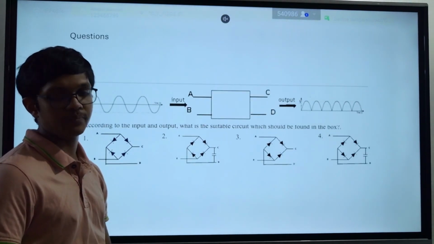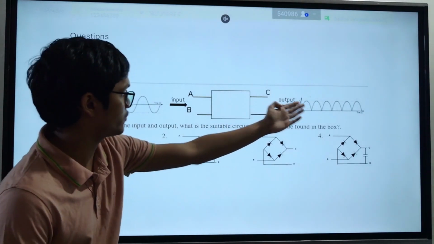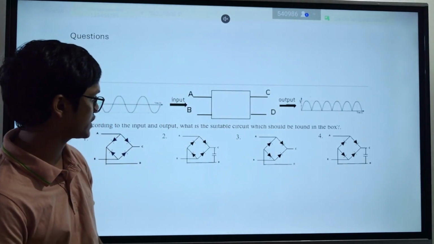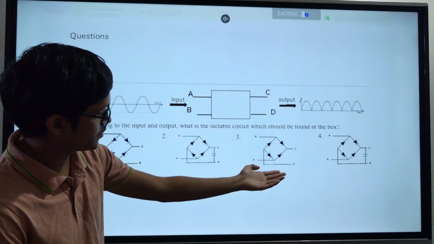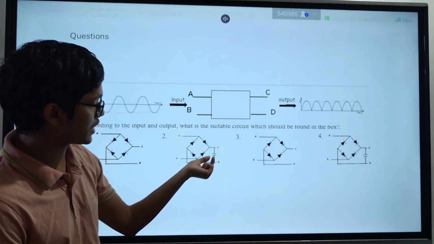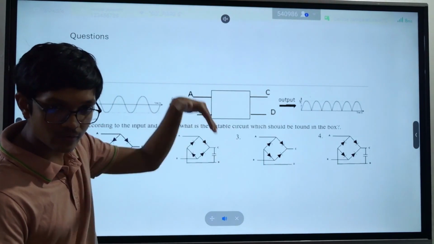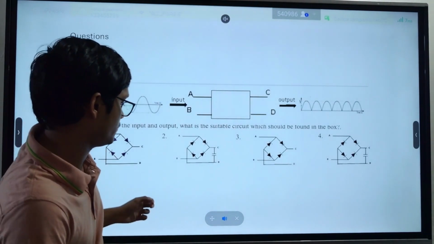So these are very simple questions. You can try these questions. You know that this is full wave rectification. So what is the full wave rectification circuit? This is the proper full wave rectification circuit. But don't choose the answer with a capacitor. Why? If you had a capacitor, it would not go to zero. It would move smoothly like this.